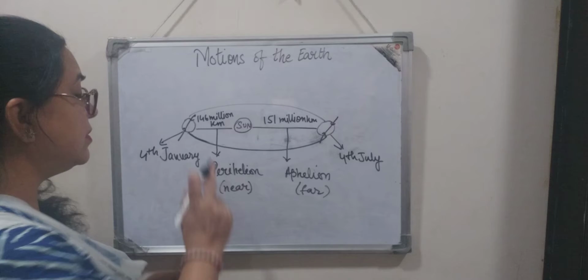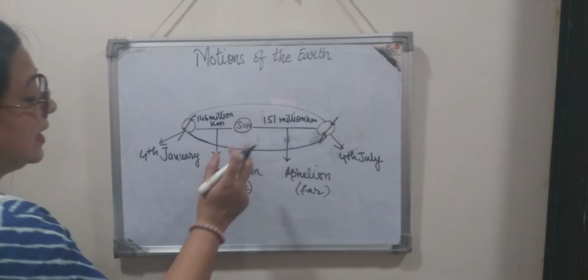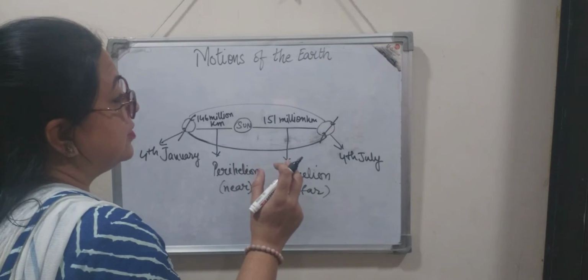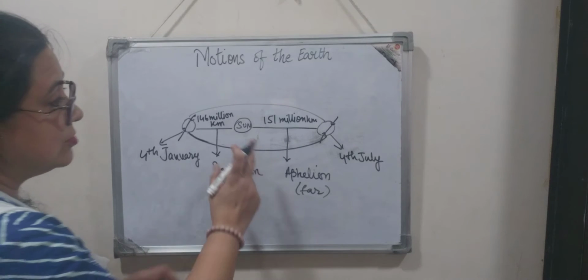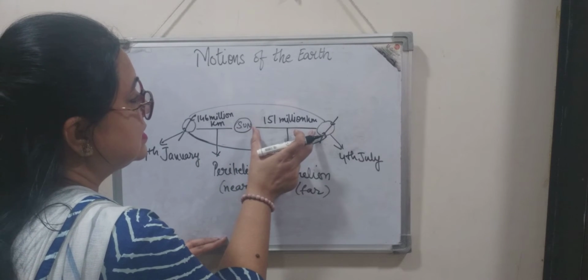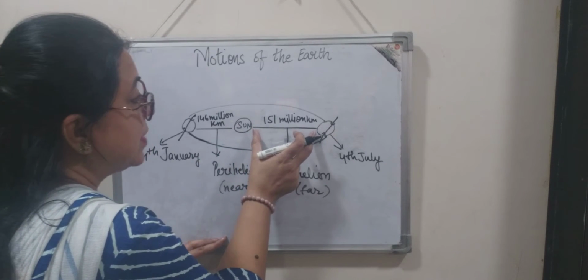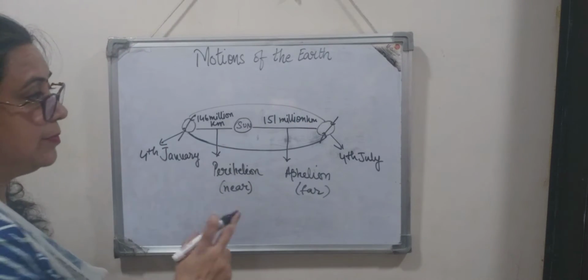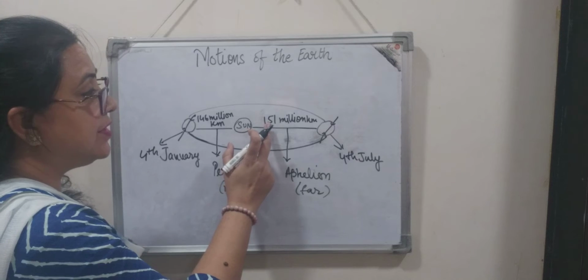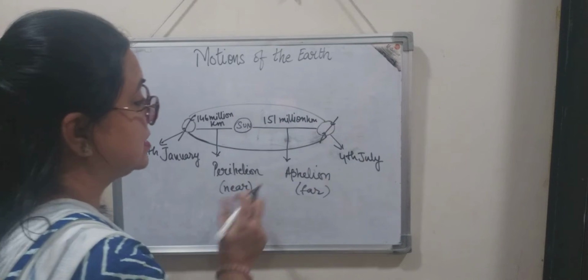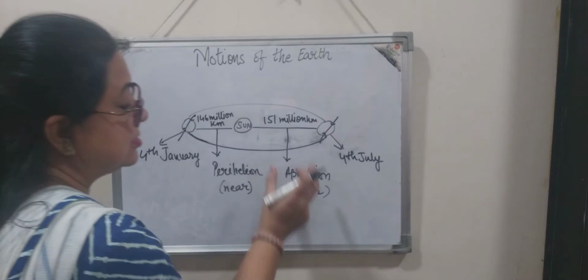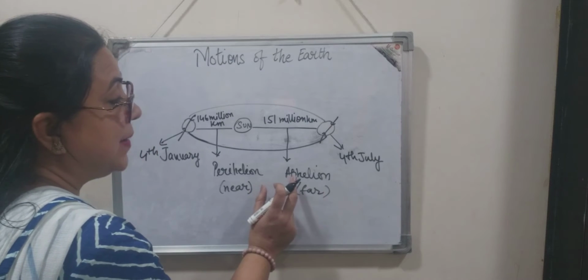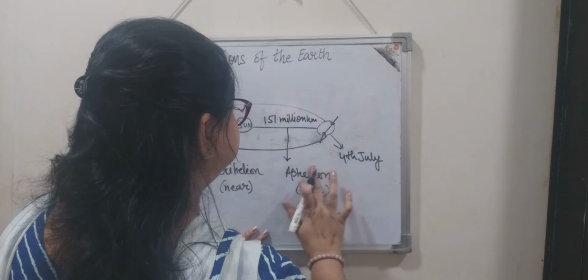And again, while going around the sun, the distance at a point becomes 151 million kilometers.